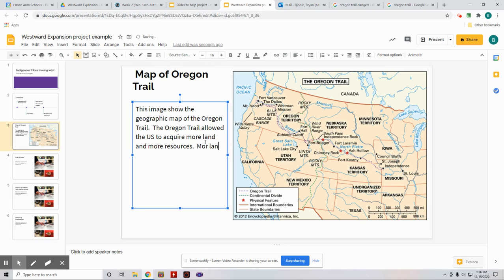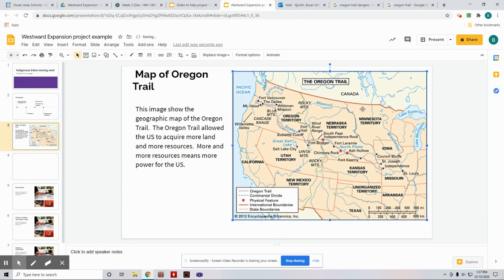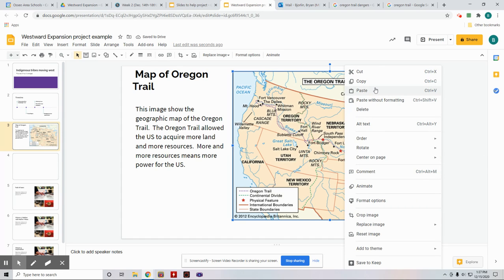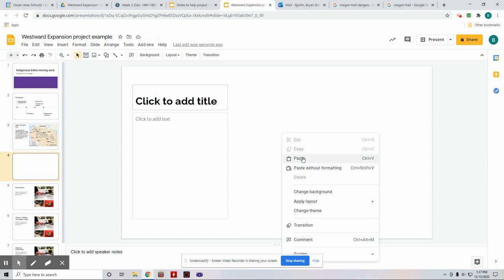More land and more resources means more power for the United States. It's as simple as that. I don't have to talk for 5 more sentences about that. Okay? If I want to put my conflict sentence in here, I can too. If I run out of space, I can simply make a new slide, copy this image over, and then be able to talk about conflict.